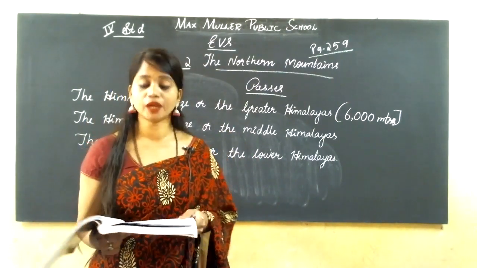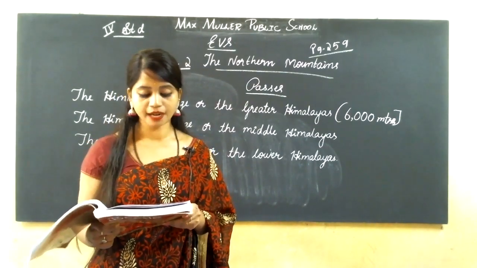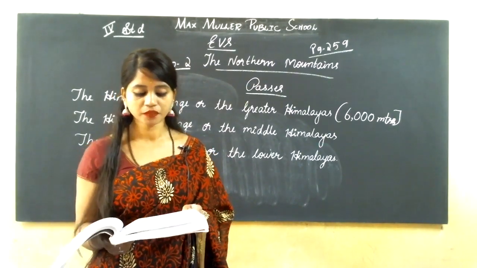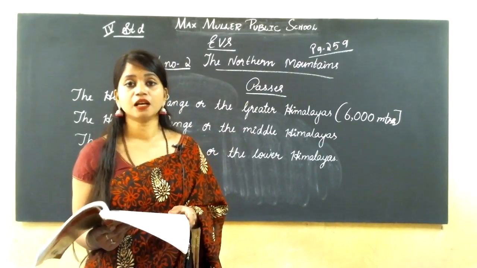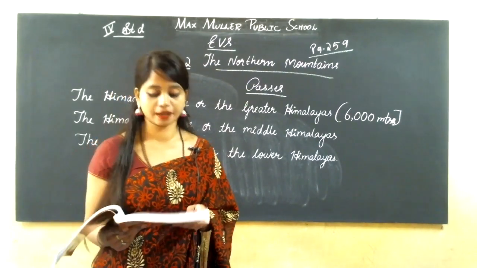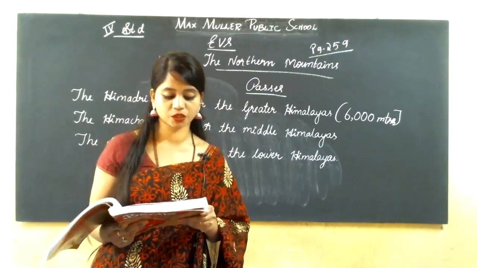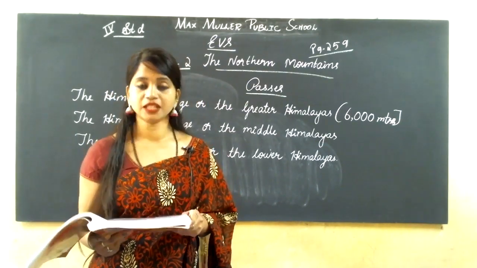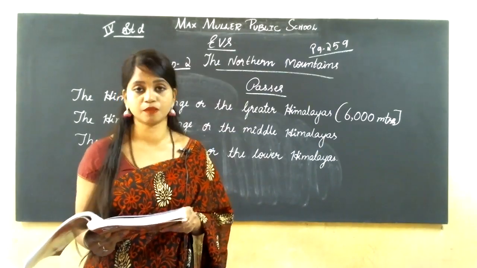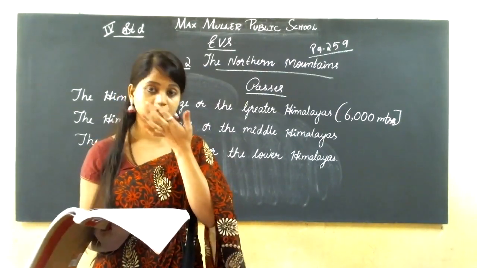It covers the lower hills of Kangra, Hamirpur, Una, Bilaspur and the lower parts of Mandi, Solan and Sirmaur. These are the places which are covered by the Shivalik range.